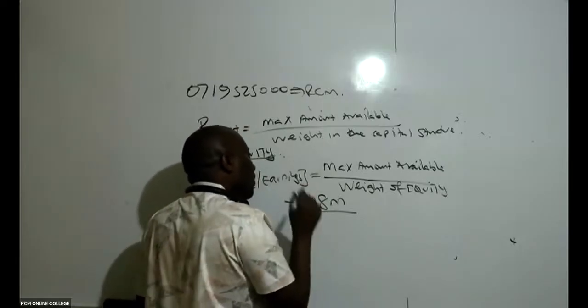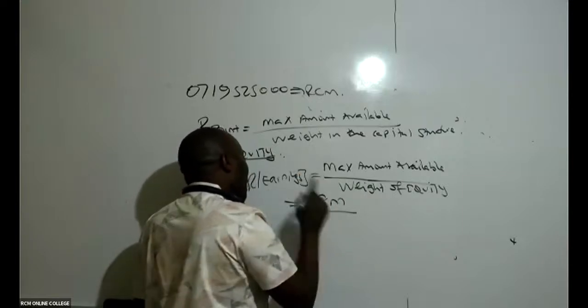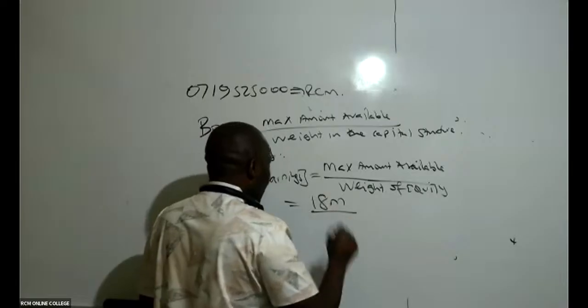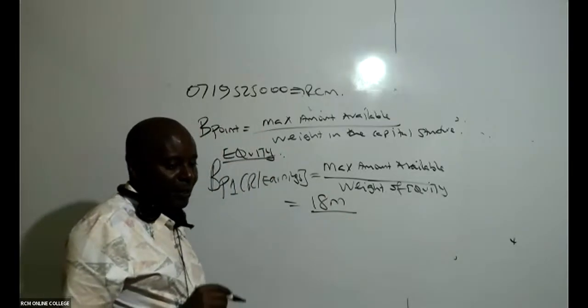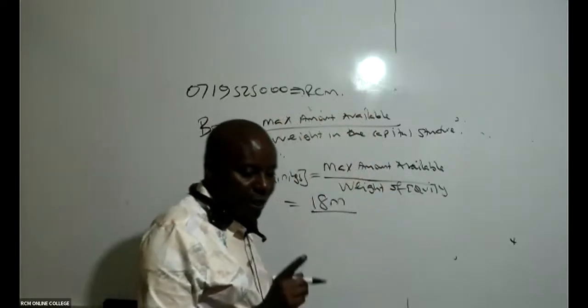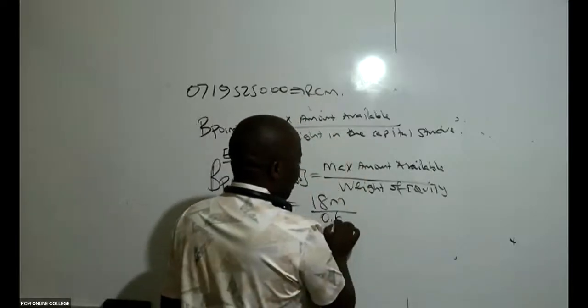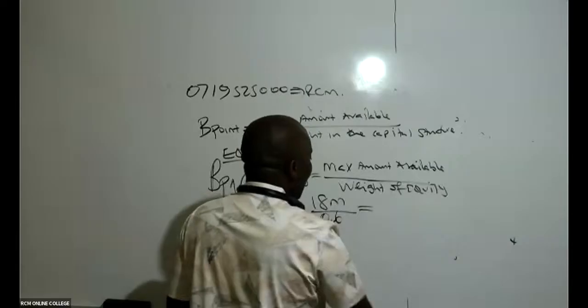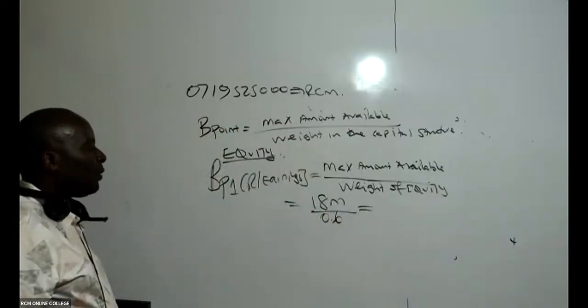Is there someone who can remind us what the weight of equity in the optimal capital structure was, 0.4 or 0.6? Can someone remind me this? So the optimal weight was 0.6. Can you kindly go ahead and divide this for me? 18 million divided by 0.6 will end up giving me what breakpoint?